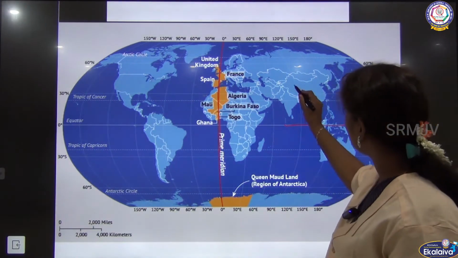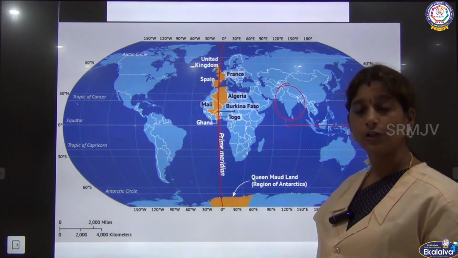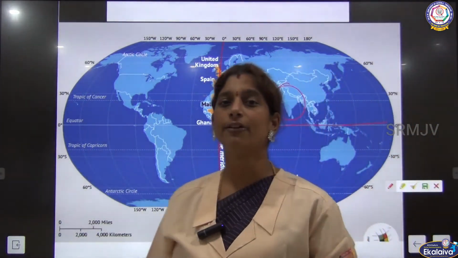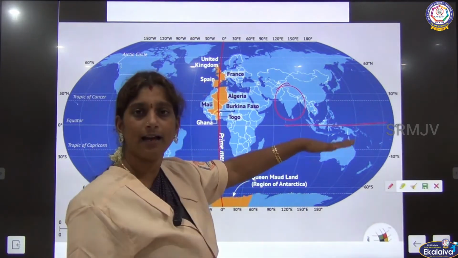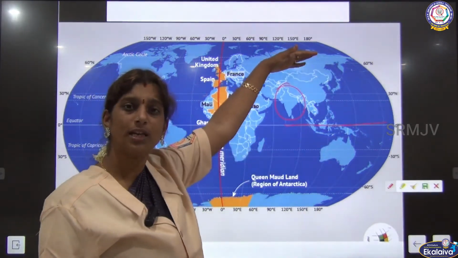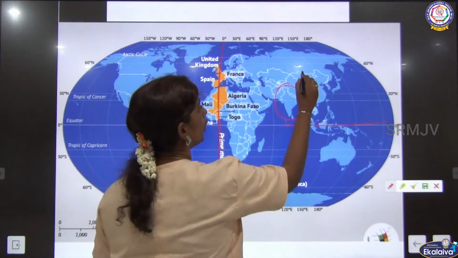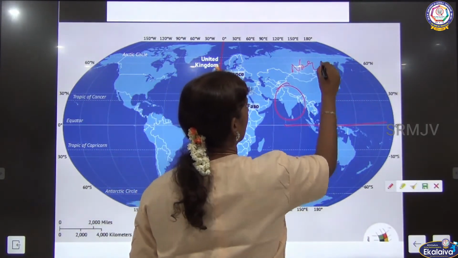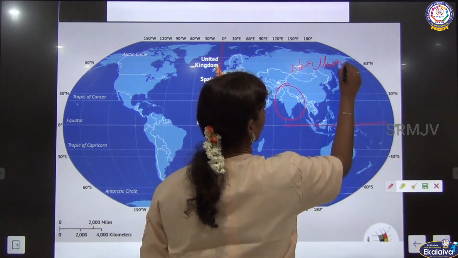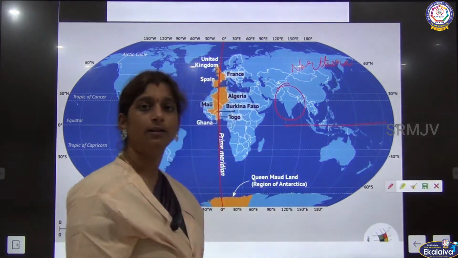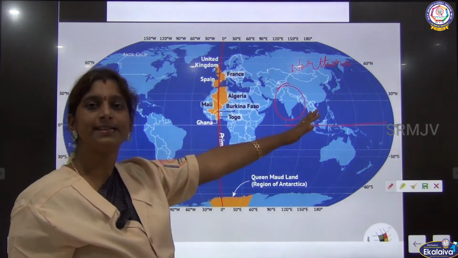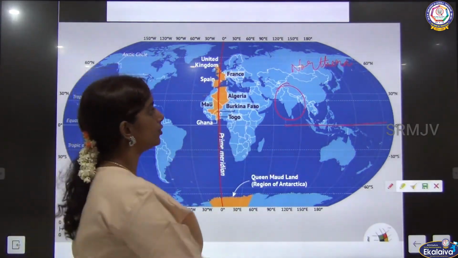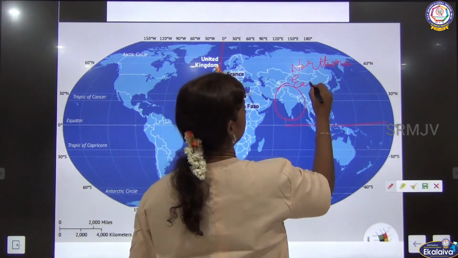India is located here. In which hemisphere does India fall? The hemisphere just above the equator we call the northern hemisphere. The area just to the east of the prime meridian we call the eastern hemisphere.